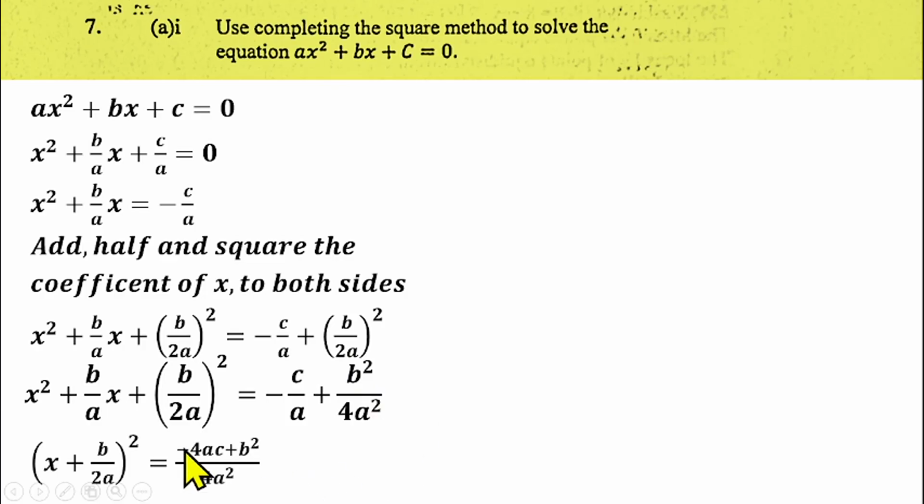So now you can change the left-hand side. Let's change the left-hand side to a perfect square. How do we change this left-hand side to a perfect square? That is what you're having here. How can we change it to a perfect square? It is very simple.